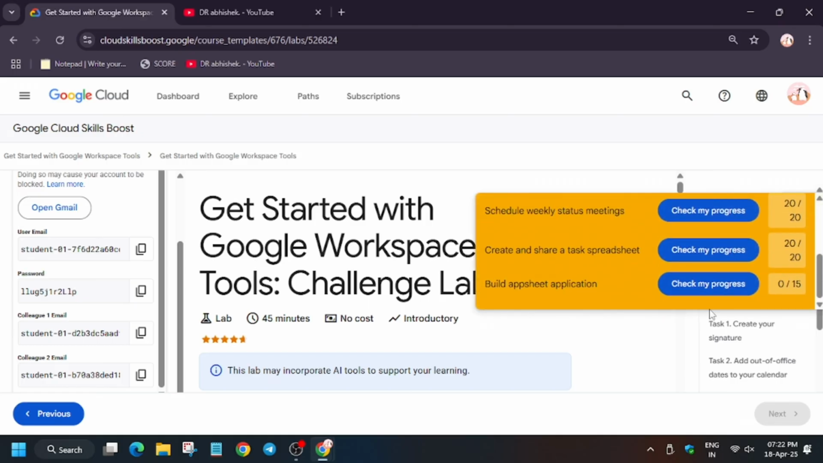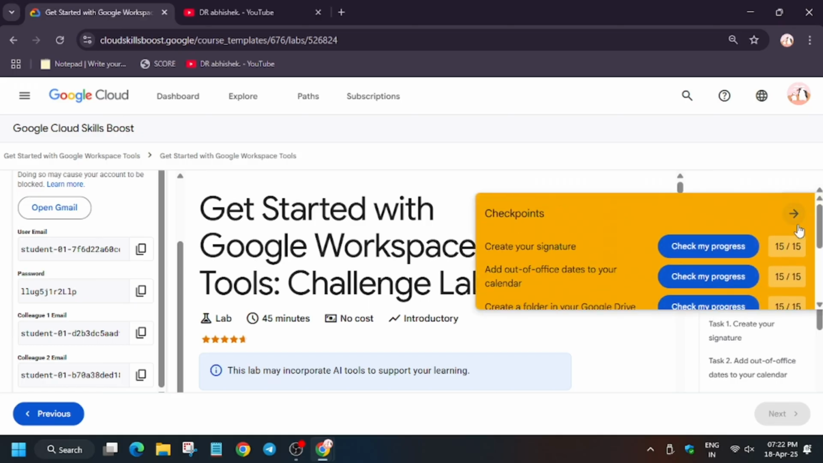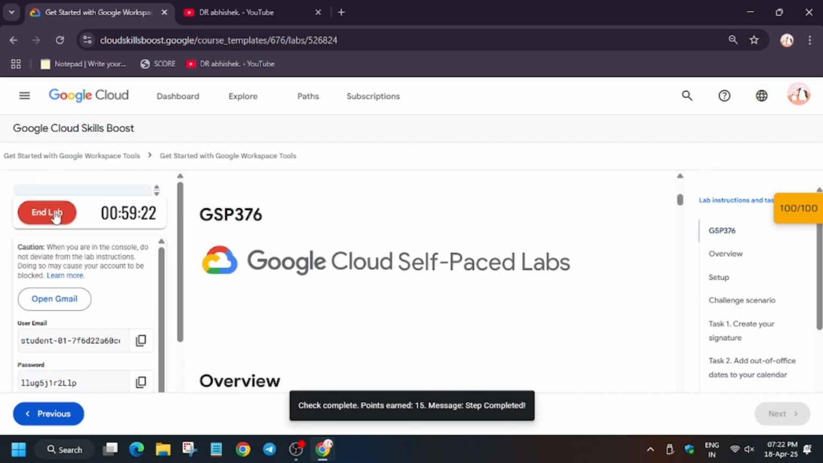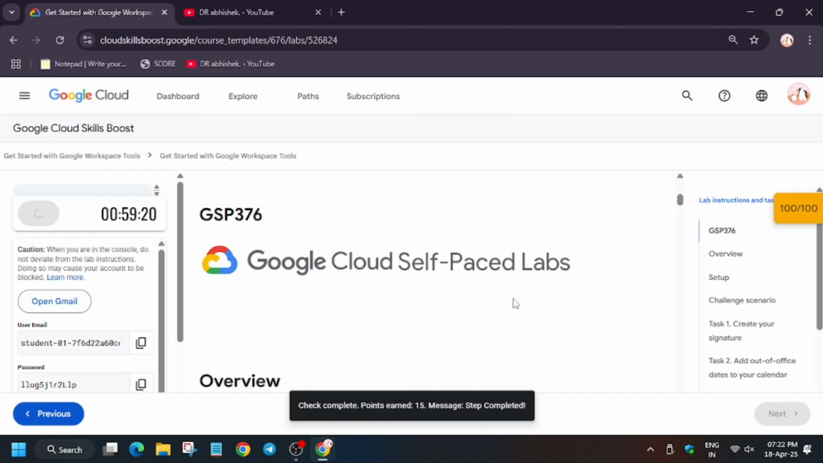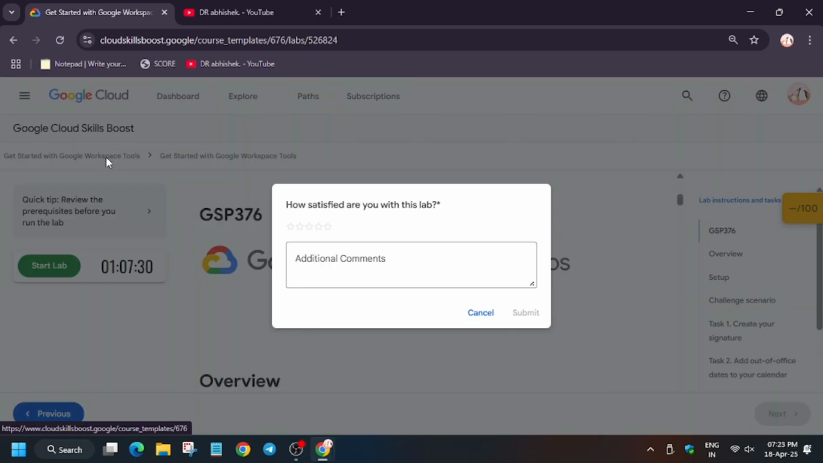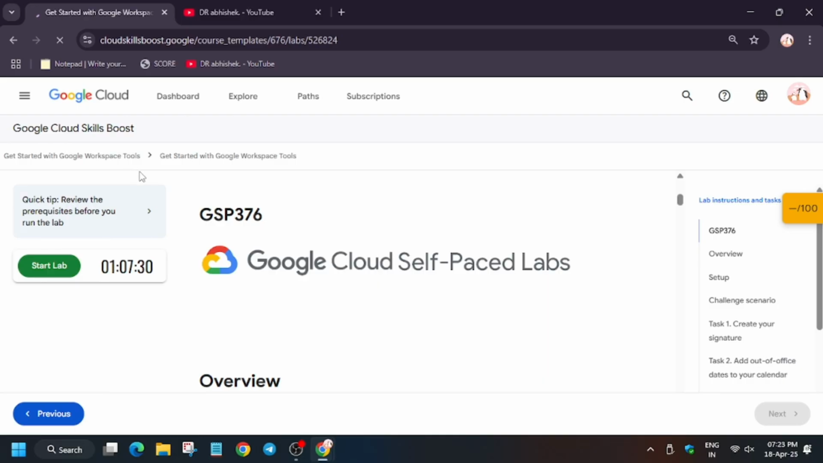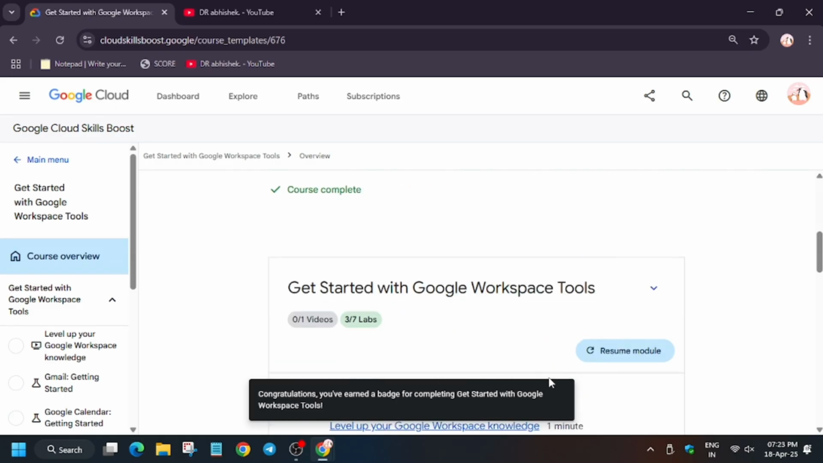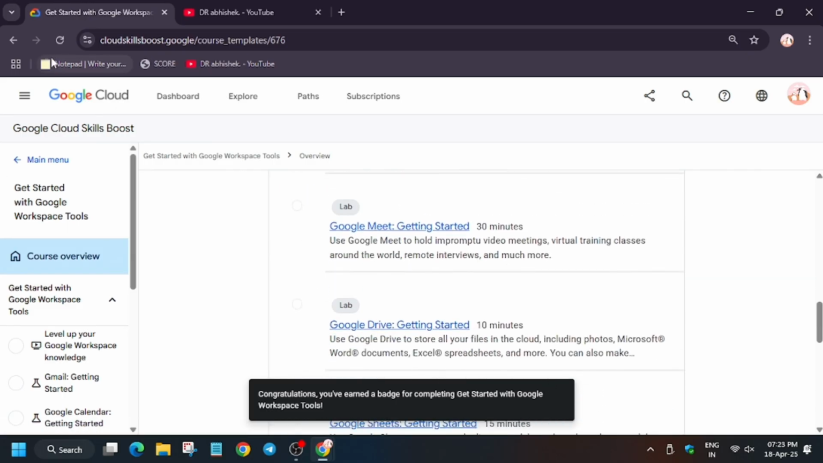Now I will show how you will claim the entire badge. So first of all, wait. As you can see, we got 100 out of 100. Now click on end lab. Now click on the Get Started with Workspace tool. So as you can see, we got a congratulations message. That means we have won the badge and all the labs will be marked as done.